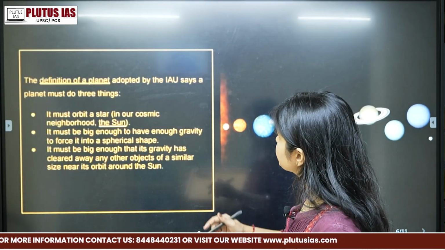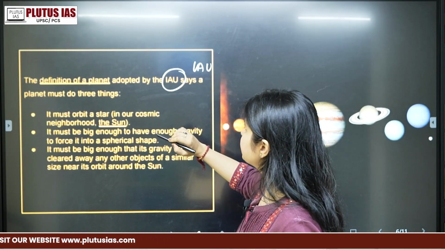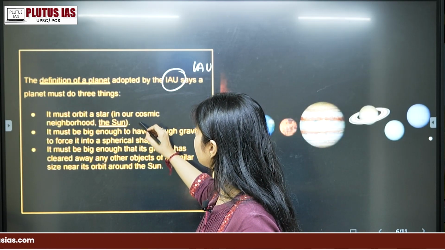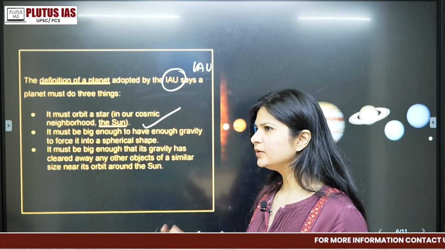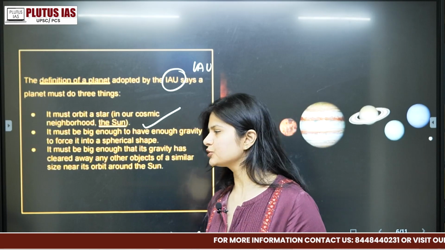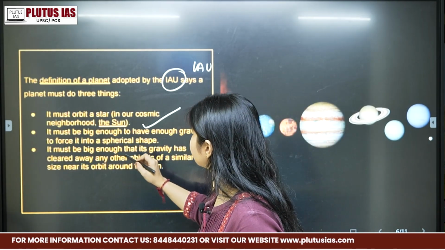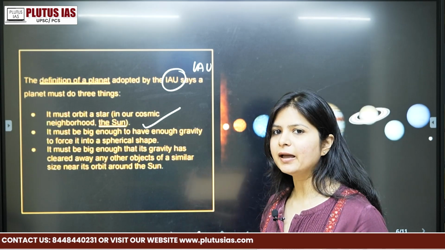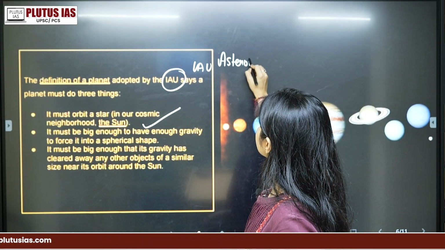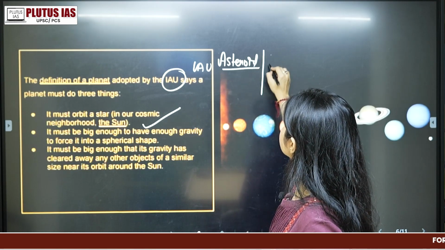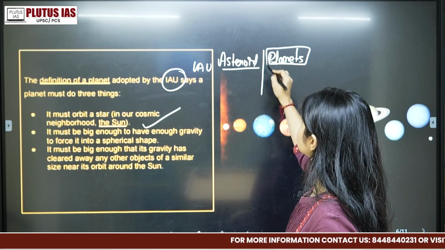The definition of planet says that it must orbit a star in our cosmic neighborhood, the sun. Obviously, when we call something a planet, one of the characteristics should be that it orbits around the sun. It must be big enough. Otherwise the asteroid is also moving around the sun, right? Then what is the difference between asteroid and planets? How will we be able to determine the major difference between them?